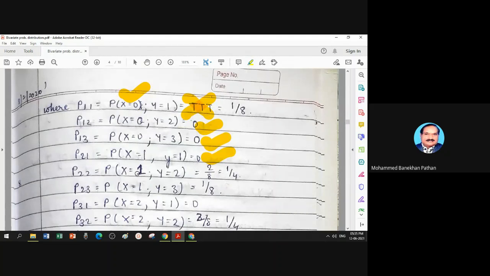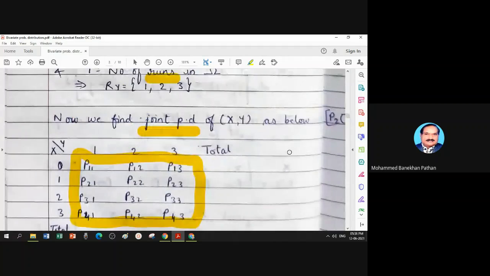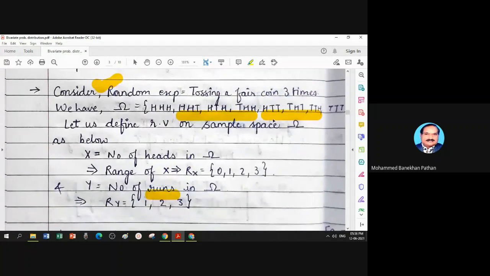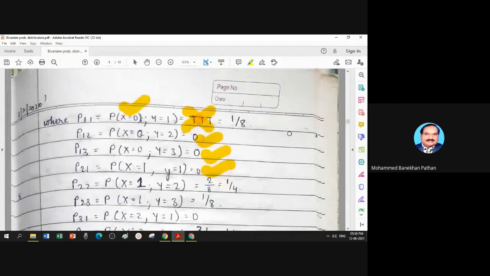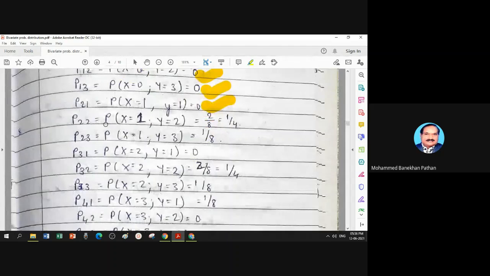Probability x taking value 1, one head, and from that element 2 runs. And there is a possibility of getting 2 runs with one head. Now, this is the arrangement giving 2 runs. This is the arrangement, sorry, this double H not allowed. This is the arrangement giving 2 runs. This gives 3 runs and this gives 2 runs. So out of 8, 2 elements satisfy this condition. And that's why the respective probability is 2 by 8 equal to 1 by 4.